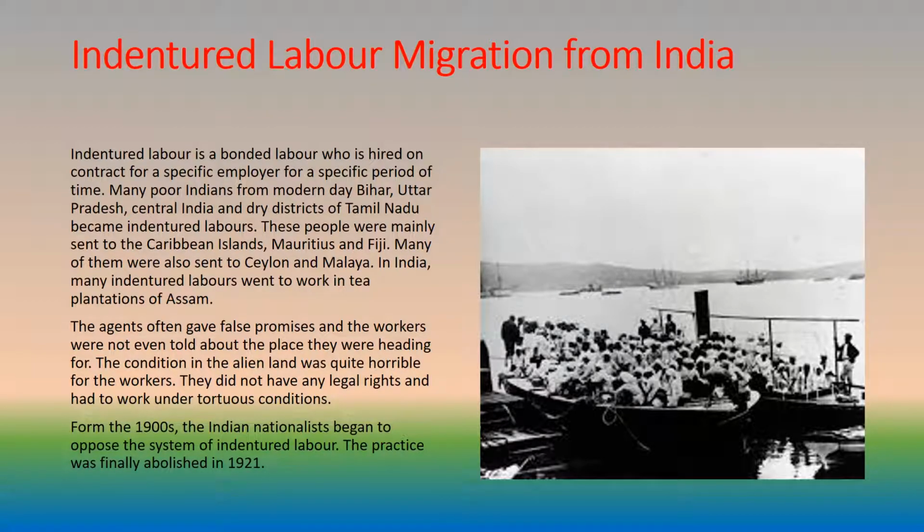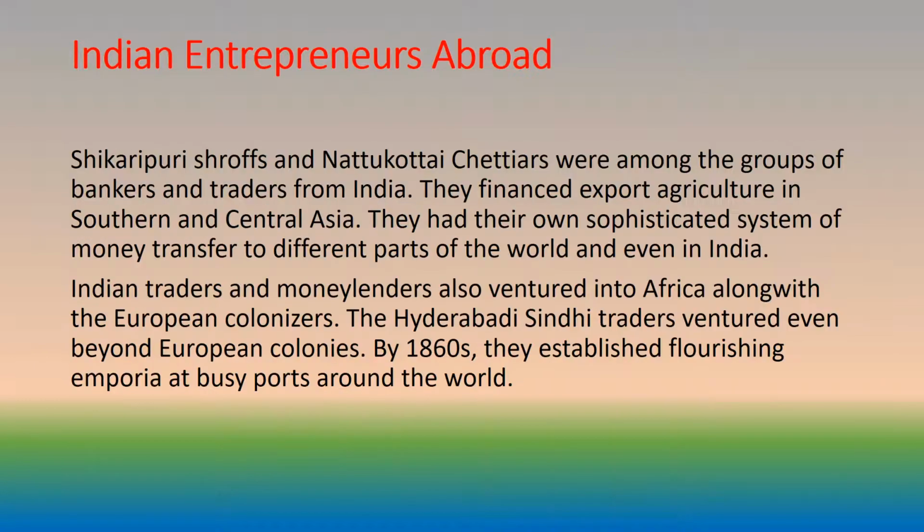In India, many indentured laborers went to work in the tea plantations of Assam. The agents often gave false promises and the workers were not even told about the place they were heading for. The condition in the alien land was quite horrible for the workers. They did not have any legal rights and had to work under tortuous conditions. From the 1900s, the Indian nationalists began to oppose the system of indentured labor. The practice was finally abolished in 1921.